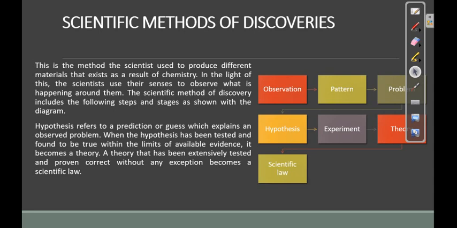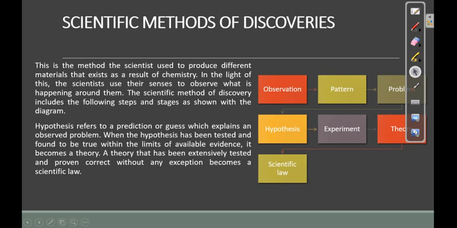Solving it in a scientific way, we say, could it be that I did not turn on my switch, or could it be I turned it off? That is a hypothesis. That hypothesis can be tested through experiments. You go to the wall to check the switch, if it was off or on. If it is off, you turn it on, and if there is light, it means your experiment has proven it true.